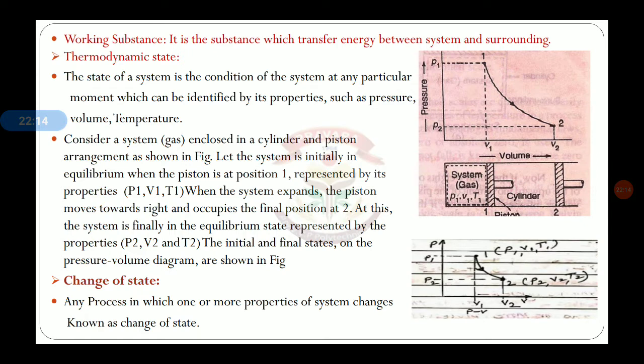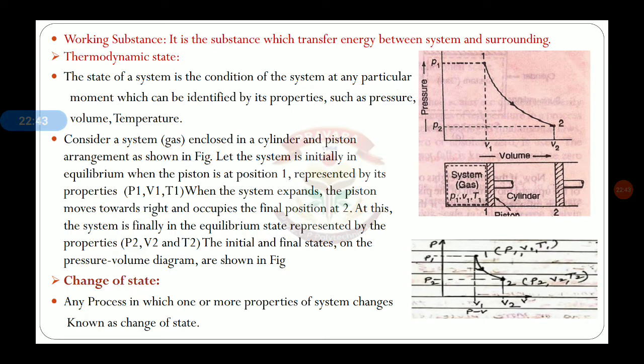If suppose that state is 1, then we will get those properties as pressure P1, volume V1, temperature T1. That means those properties have particular values at that point, and those values are considered as a state of a system.